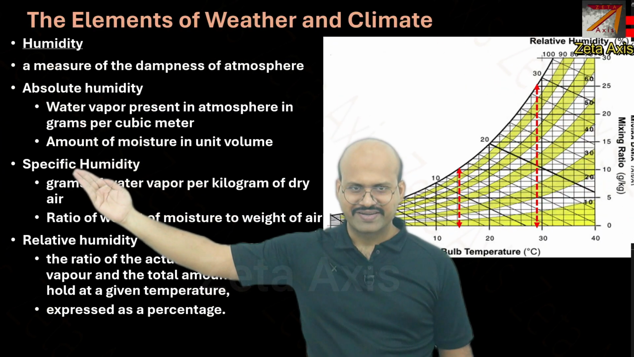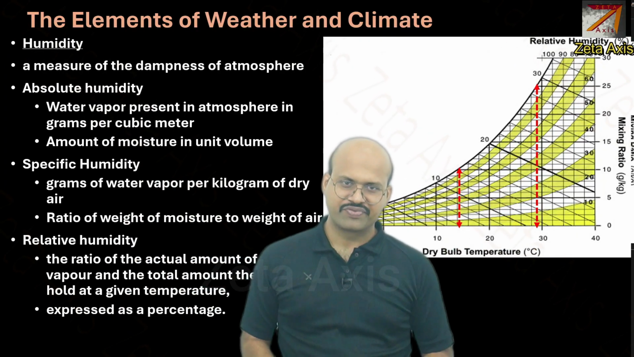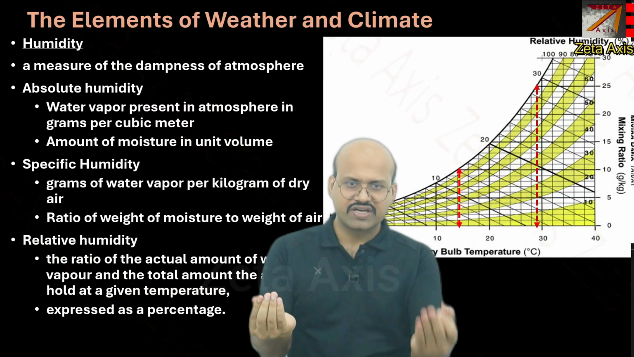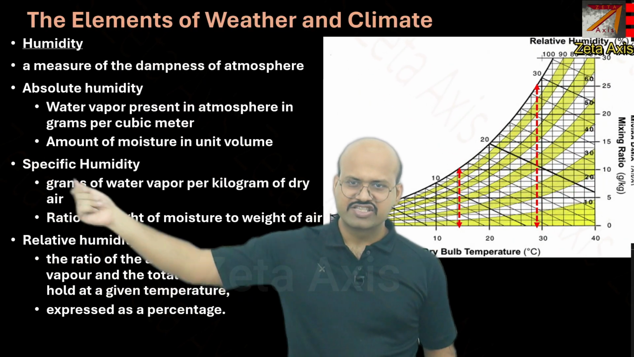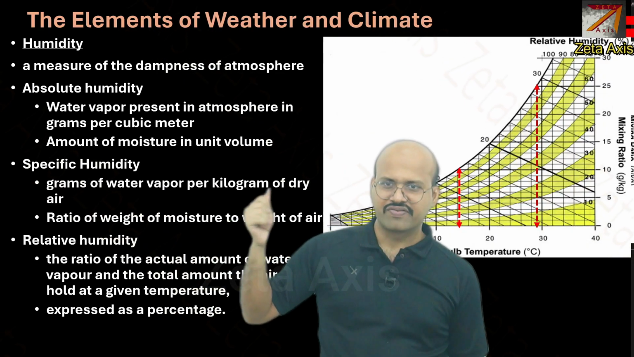Specific humidity takes into account the weight. If I take a sample of unit air, I remove the moisture. Now I take the weight of the moisture and the weight of the dry air. Then it is specific humidity. It is grams of water vapor per kilogram of dry air.